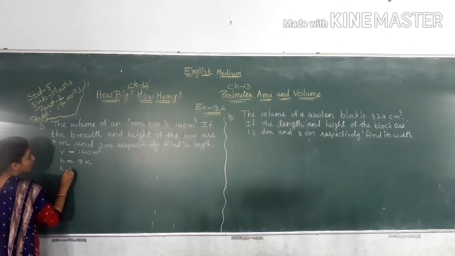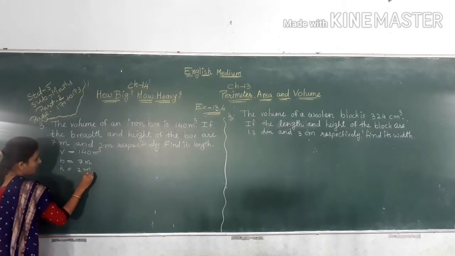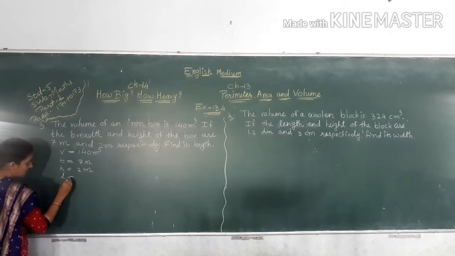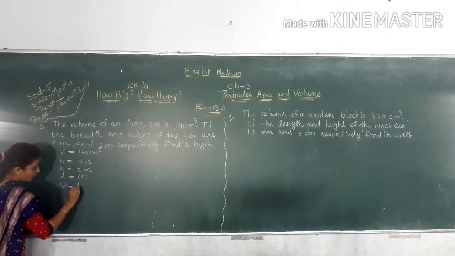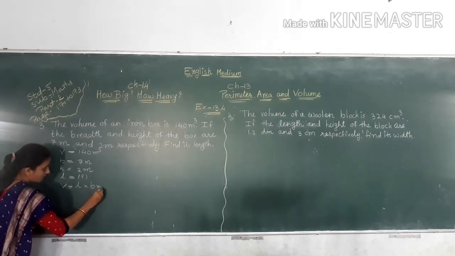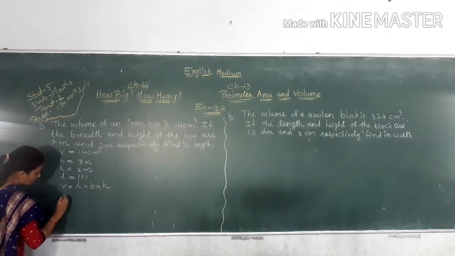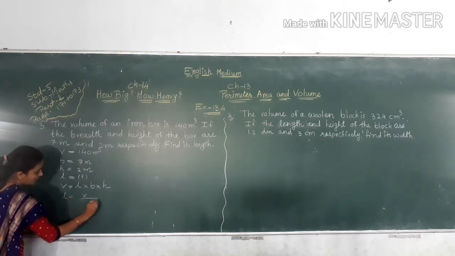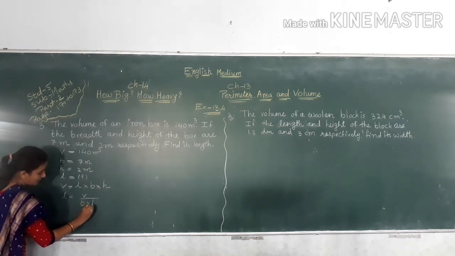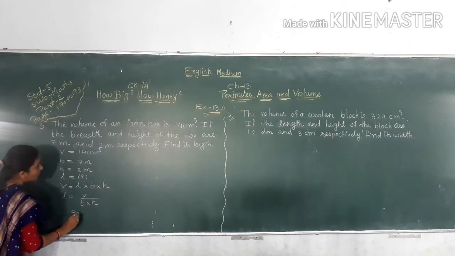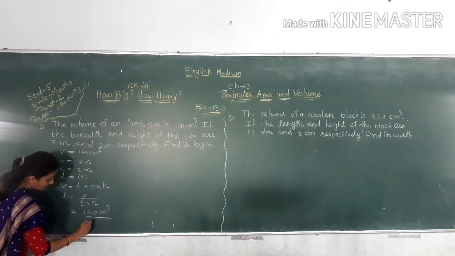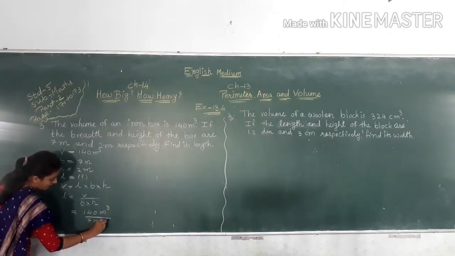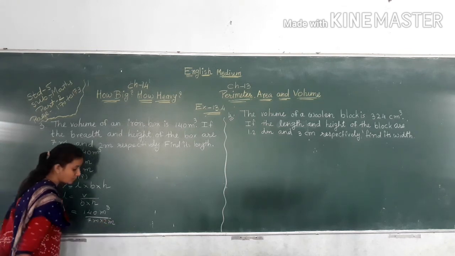H is equal to 2 meter. We find here L. L is equal to what? So V is equal to L multiply B multiply H. So L is equal to V divided by B multiply H. So L is equal to 140 meter cube divided by 7 meter multiply 2 meter.